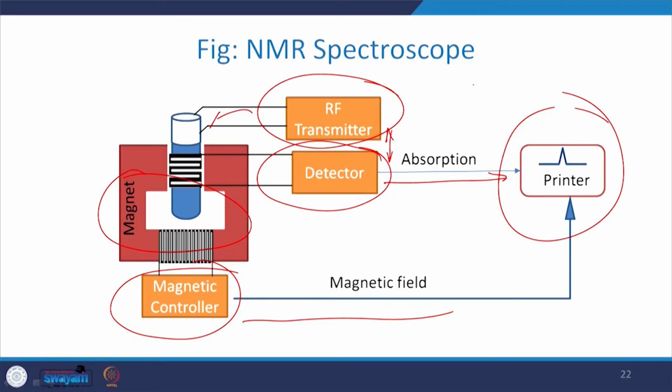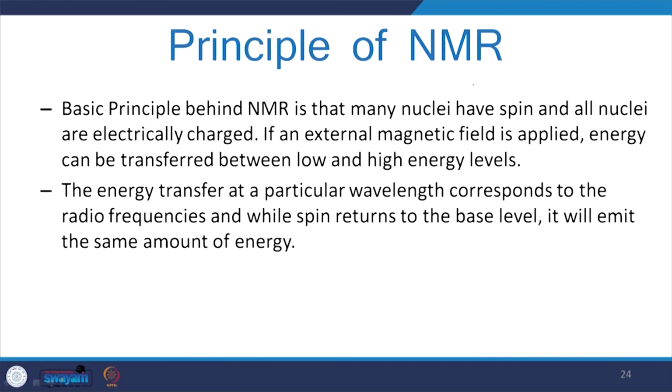The basic principle behind NMR is that many nuclei may have a spin and all nuclei are electrically charged. So, if an external magnetic field is applied, as evident from this particular figure, the energy can be transferred between low and high energy levels. So, these two levels are there. The energy transfer at a particular wavelength usually corresponds to the radio frequency, and while a spin returns to the base level, it may emit the same amount of energy.